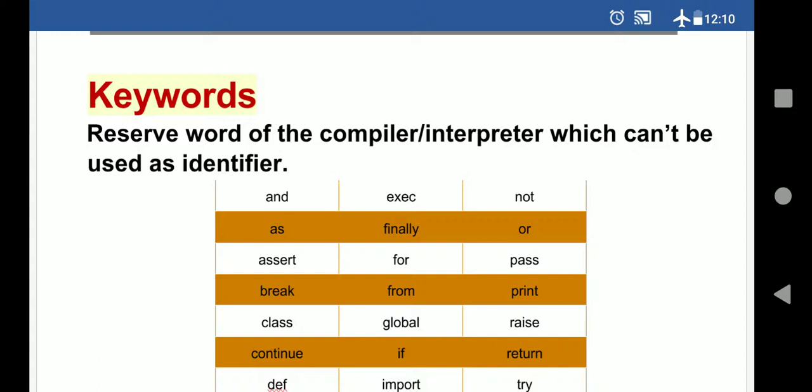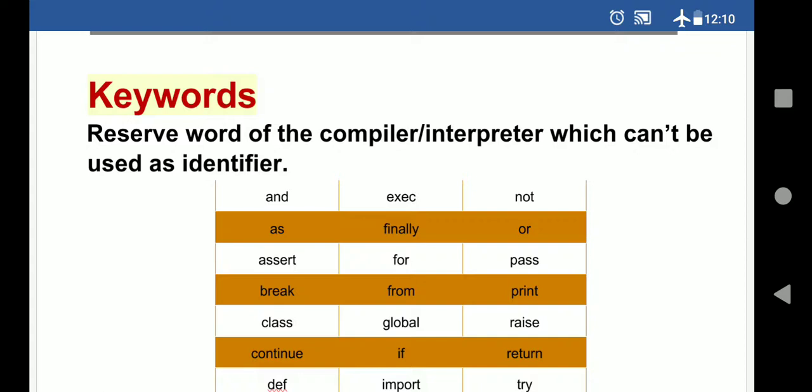What is the role of compiler or interpreter? Both are translators basically, which translate your program into machine language. In Python we are using an interpreter because the program which you are writing, the computer will not understand. Computer always understands machine language. So you have to convert the Python program into machine language.